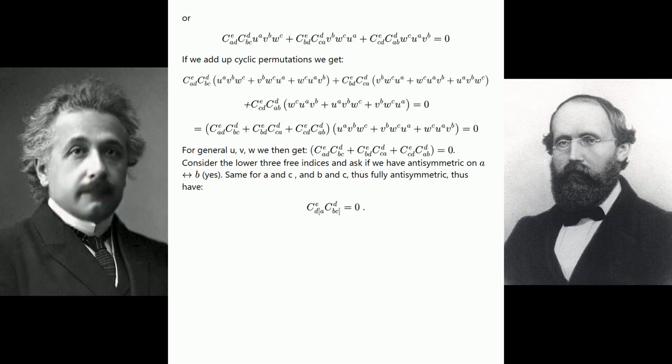For general u, v, w we then get C_ad^e C_bc^d plus C_bd^e C_ca^d plus C_cd^e C_ab^d equals 0. Consider the lower three free indices and ask if we have antisymmetry on a, b. Yes. Same for a and c, and b and c, thus fully antisymmetric, thus we have the equation shown.